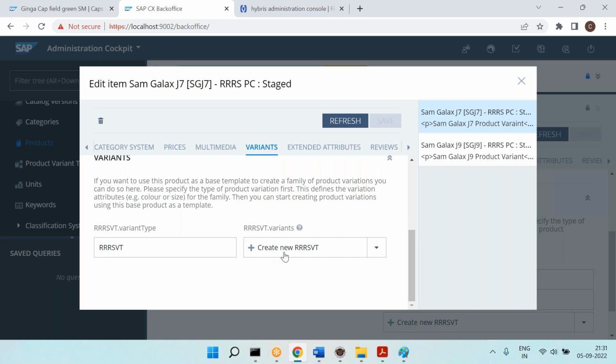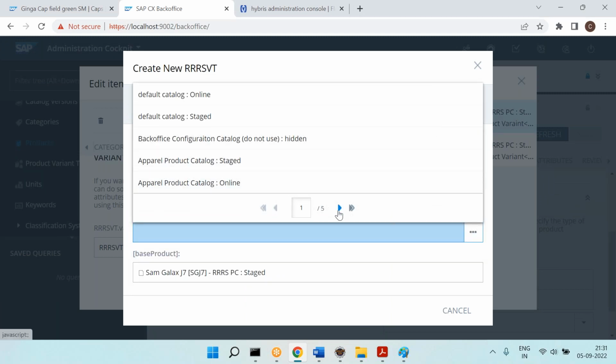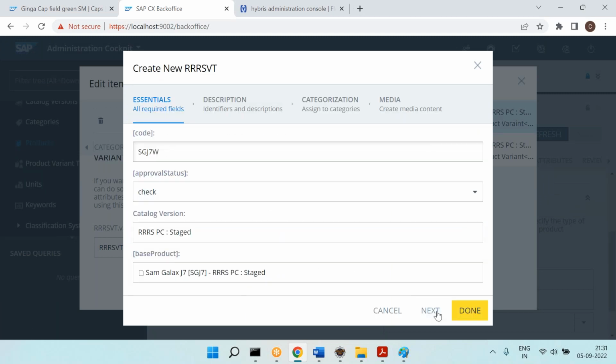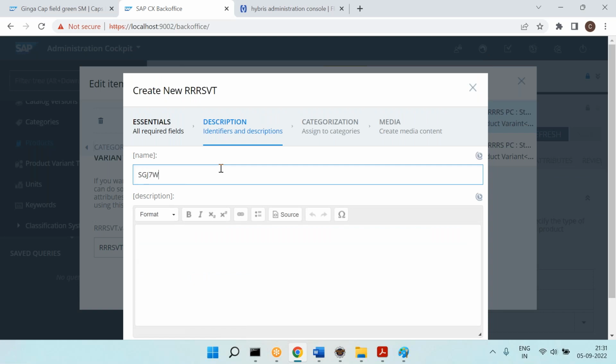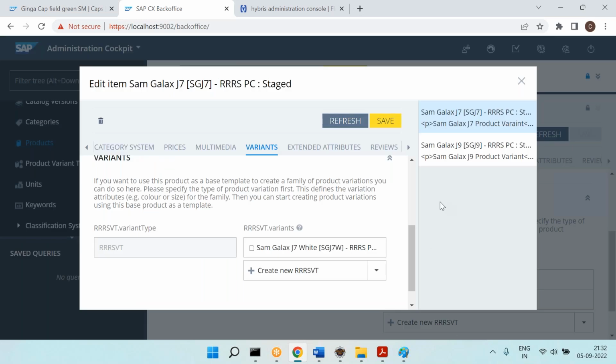Now click on the plus symbol. Samsung Galaxy, this one, and staged version. Click on next. So this will be Samsung Galaxy J7 white color, right? White color product variant. Like that you can create it and say done. Click on save. Now you can see J7 got created. Similarly, white color got created.